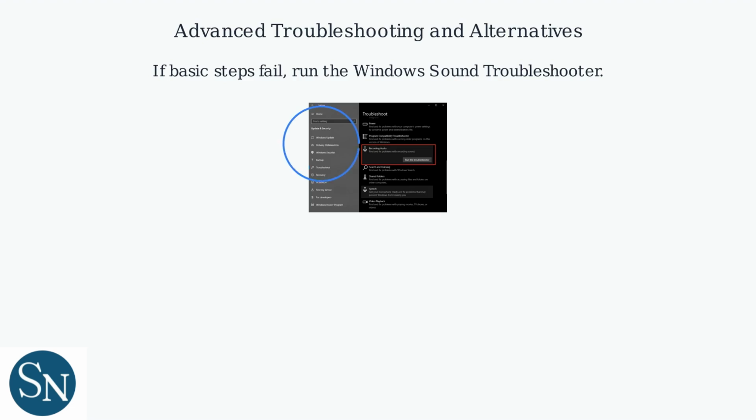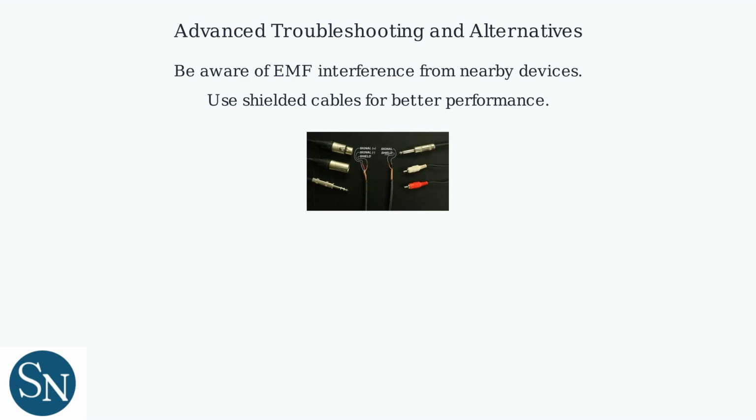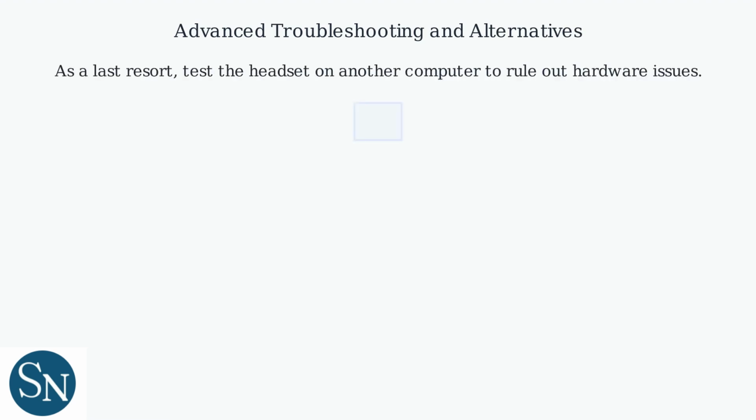If basic steps fail, try the Windows Sound Troubleshooter. Right-click the sound icon and select Troubleshoot Sound Problems. Consider third-party audio management software like Voicemeeter as an alternative to Ngenuity if you suspect software limitations. Be aware of potential EMF interference from nearby devices and consider using shielded cables. As a last resort, test the headset on another computer to rule out hardware issues. These advanced troubleshooting steps and alternatives should help resolve most HyperX Cloud Alpha microphone issues.